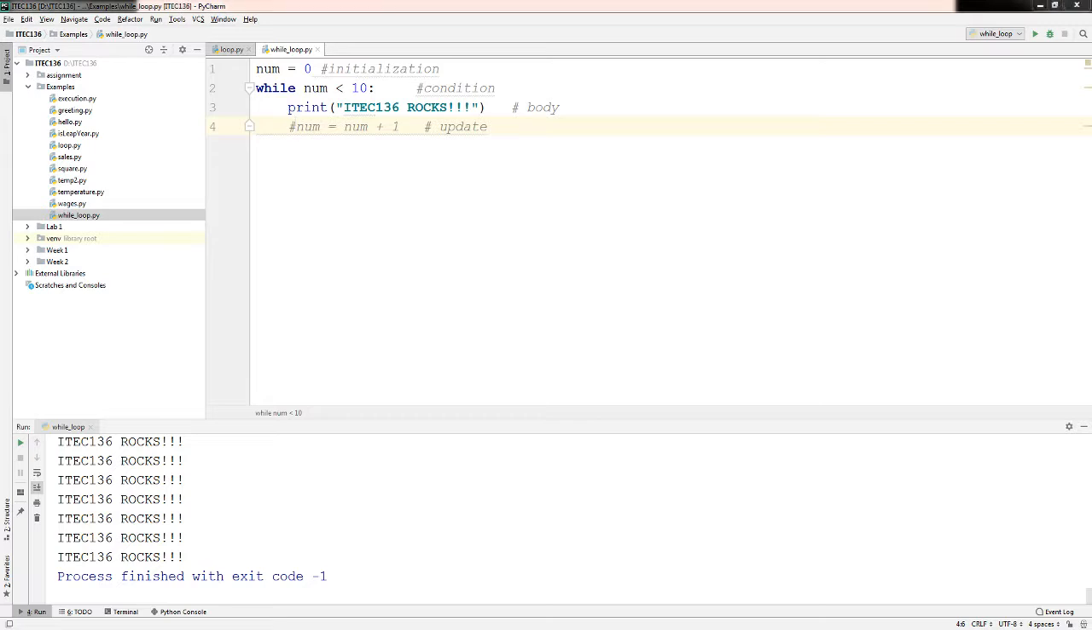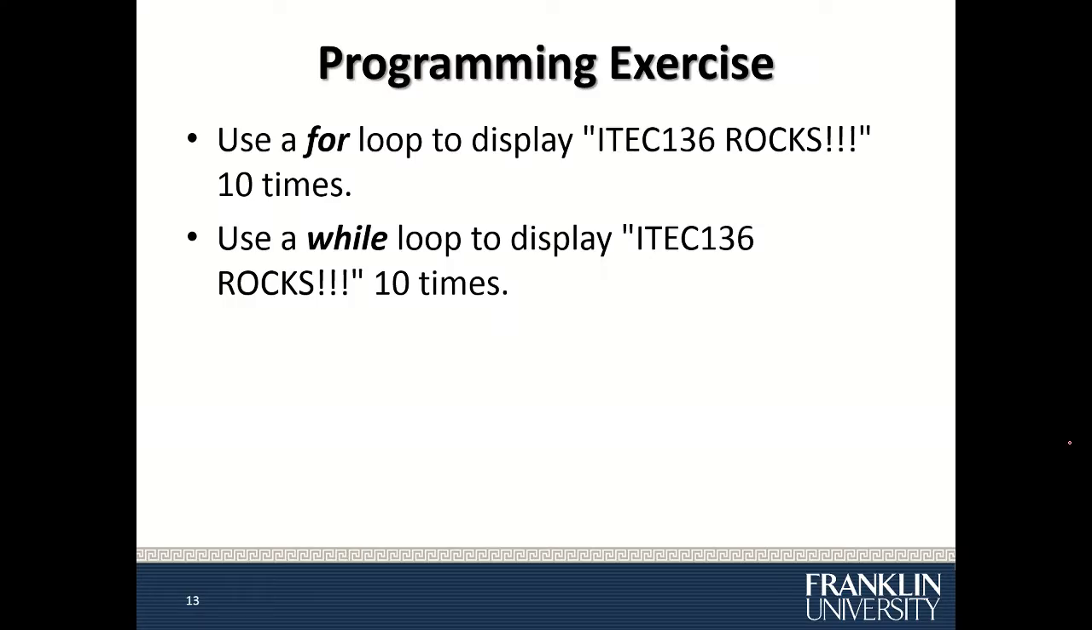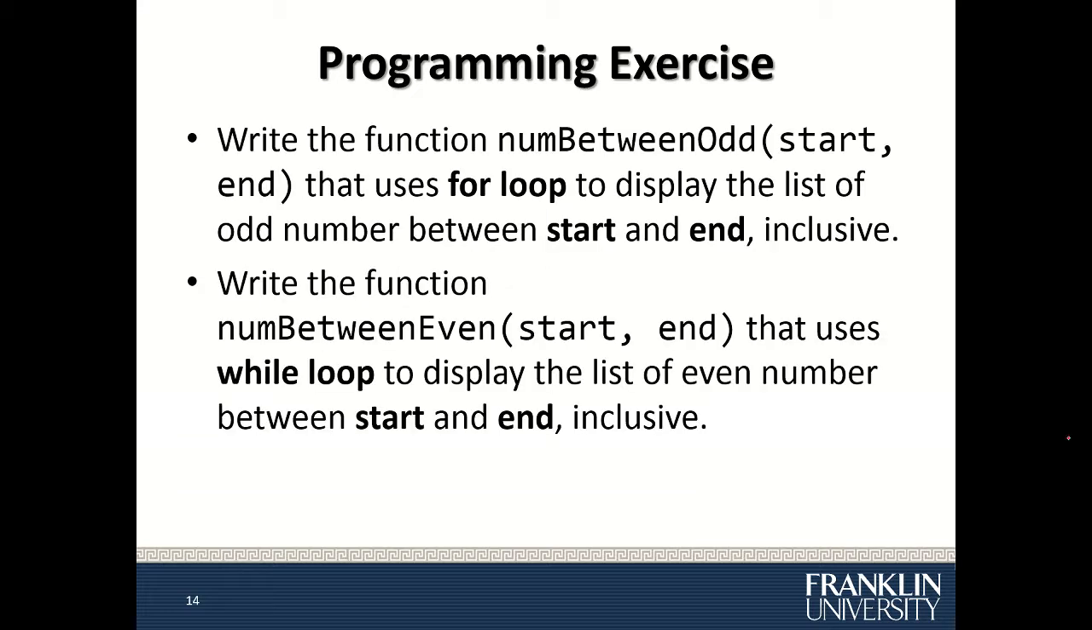Let's look at another programming example. Write the function num_between_odd(start, end) that uses a for loop to display a list of odd numbers between start and end inclusive. Likewise, write a function called num_between_even(start, end) that uses a while loop to display the list of even numbers between start and end inclusive.